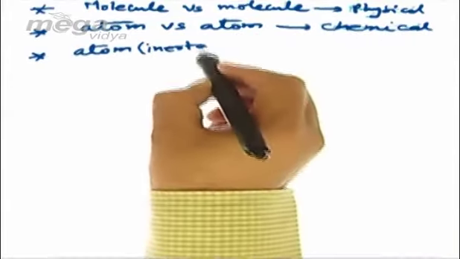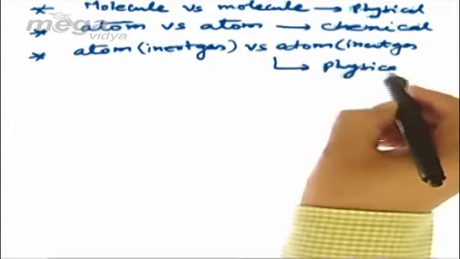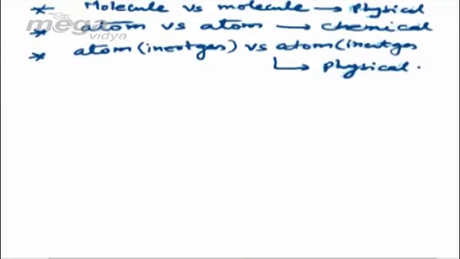Atom that is an inert gas versus another atom that is an inert gas, the bond shall be physical. So when the two bonding species are molecular, then the bond will be physical. If they are in their atomic state, the bond will be chemical, and if they are in the atomic state but they are inert gases, then again we shall have physical bonding.